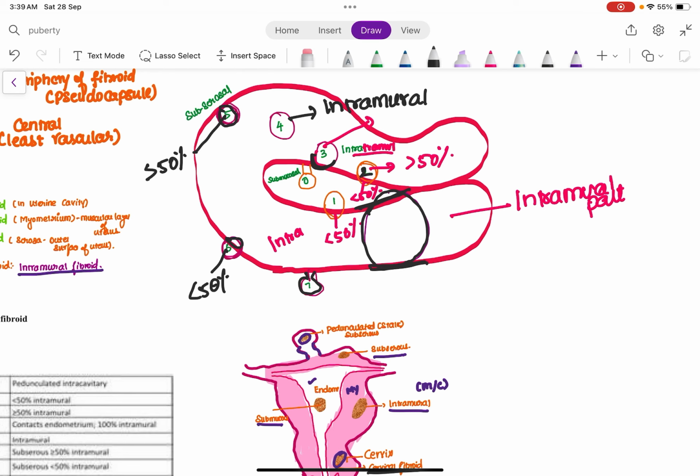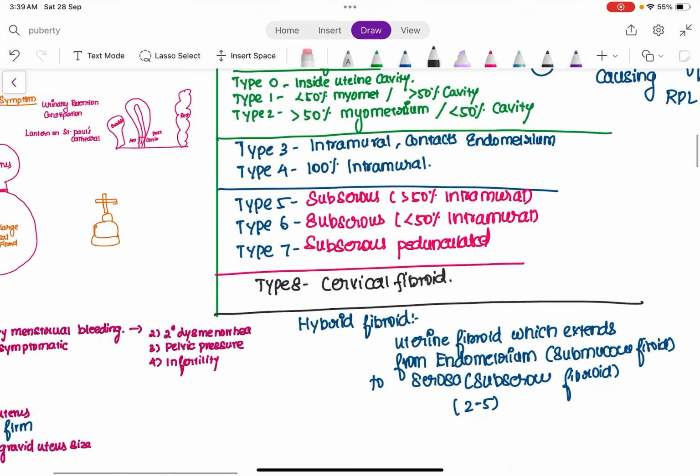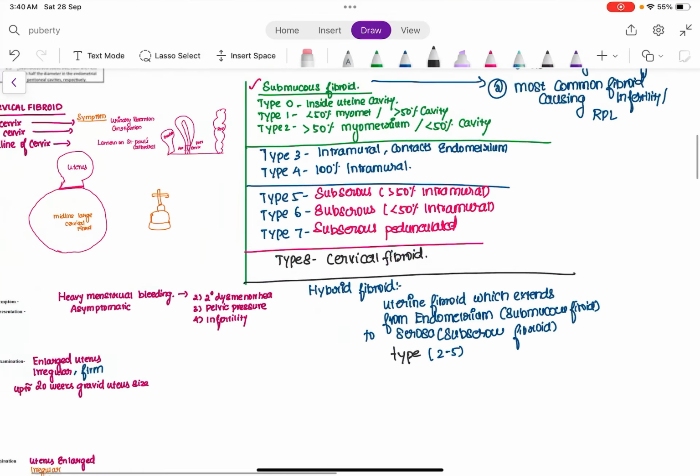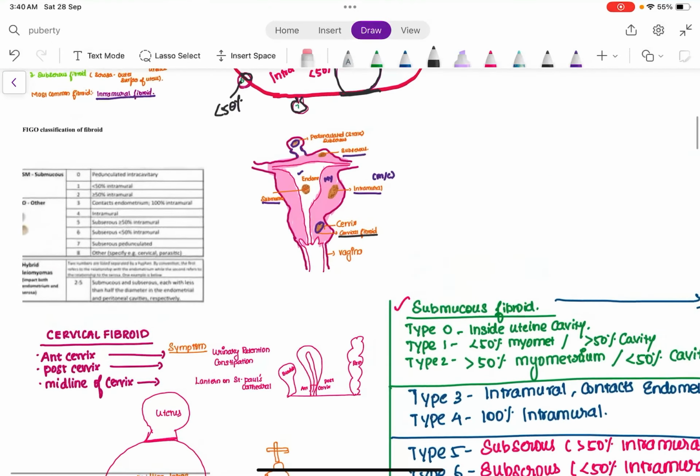So as you can see here, types 2, 3, 4, 5 come between these two portions, right? Because types 2 to 5 come between the endometrium and the serosa of the uterus, any fibroid which is occupying the endometrium to the serosa of the uterus, that is type 2 to 5, is called a hybrid fibroid or hybrid leiomyoma. Is that clear? I hope I have made it very simple for you, right?